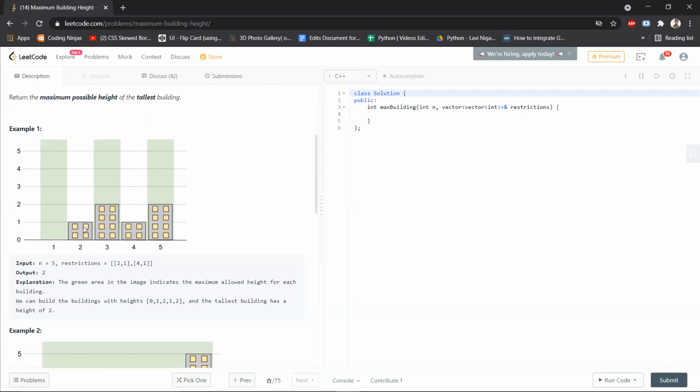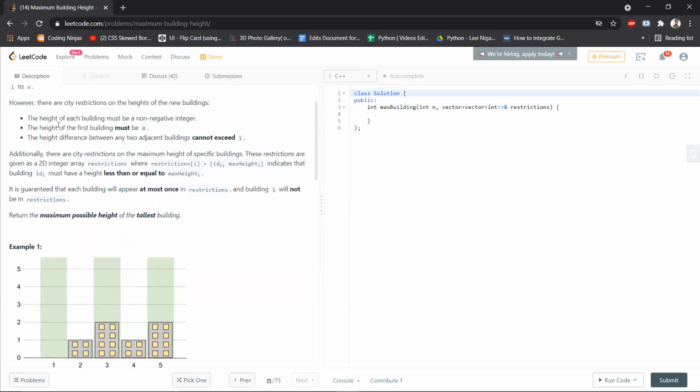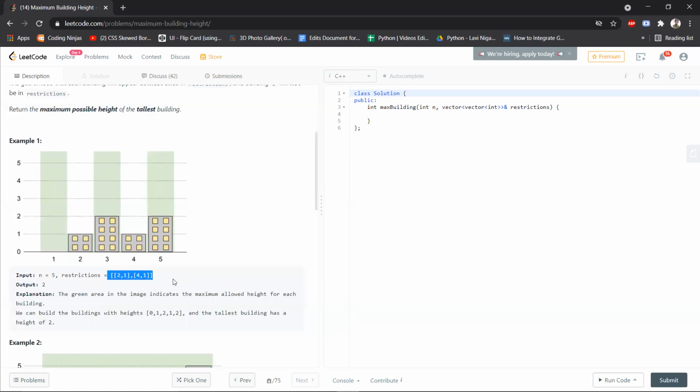The last restriction is that the first building's maximum height is 0, which means there's no building at the first position. We might have just similarly said that there's another restriction, 1 comma 0, position 1 with height 0. This is given to us in the textual format of the question, not in the restriction array itself, but it is something we need to keep in mind. The solution of this question is actually easy. The issue is just that this question has a lot of edge cases that we need to figure out before we can proceed to writing the solution.